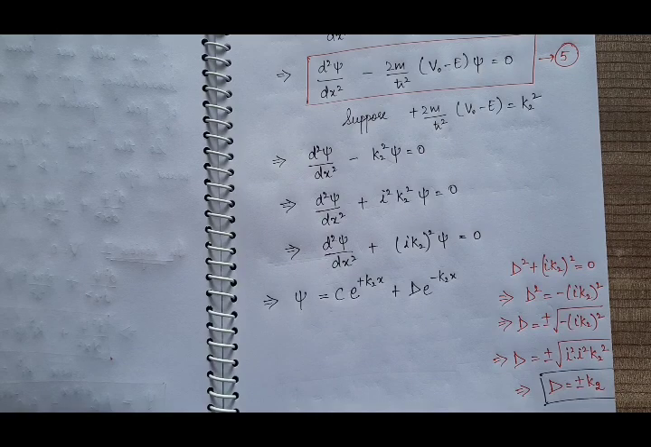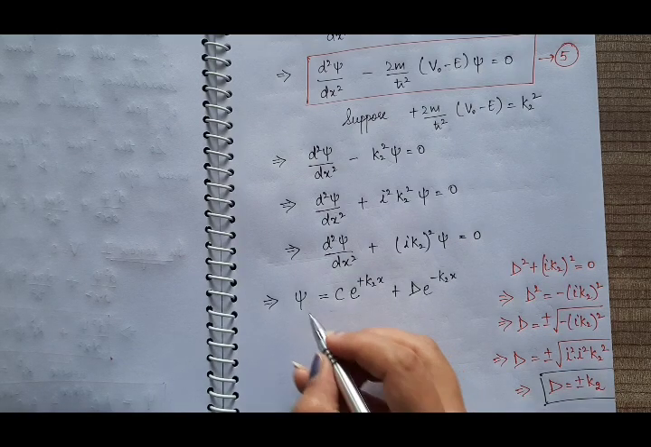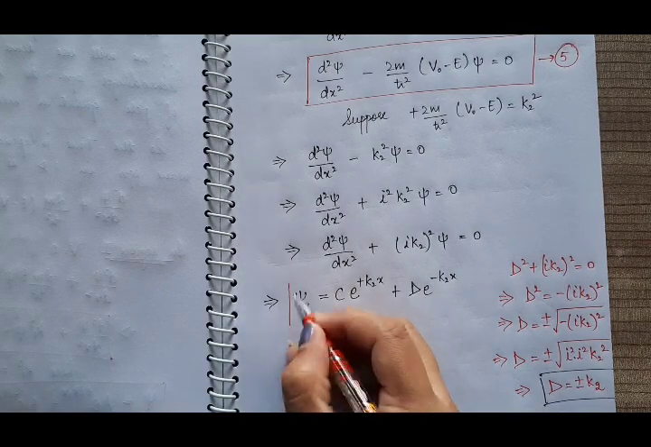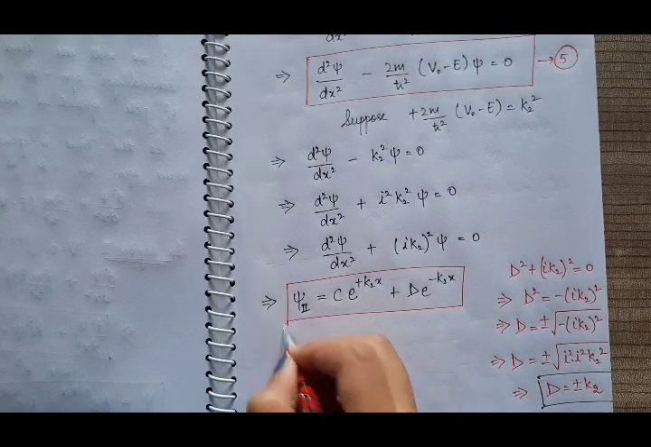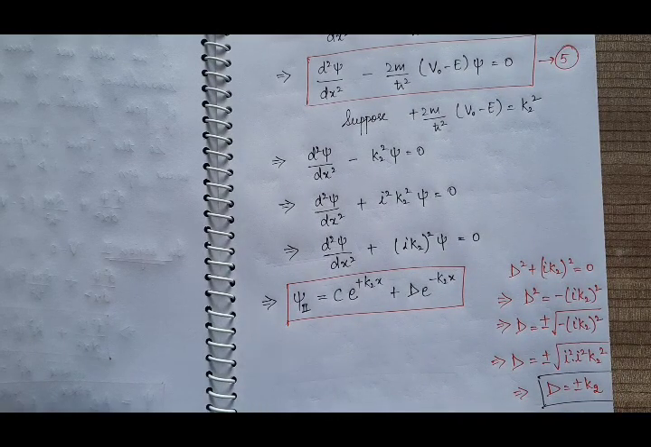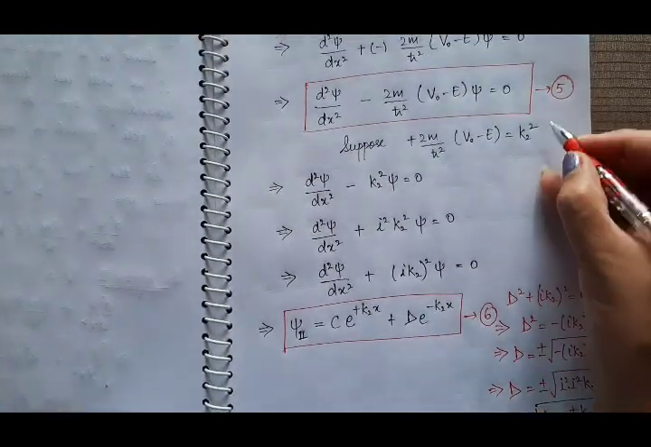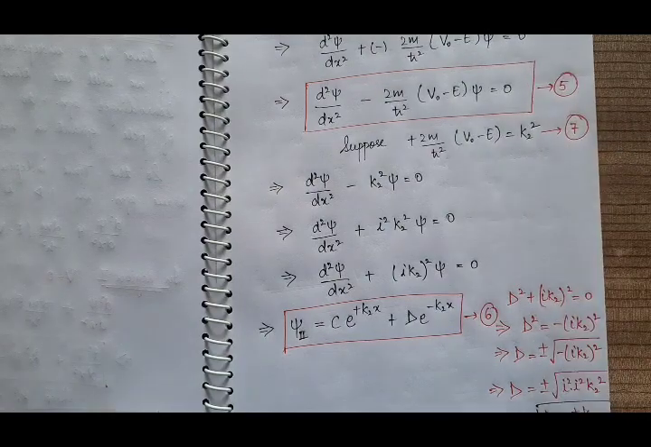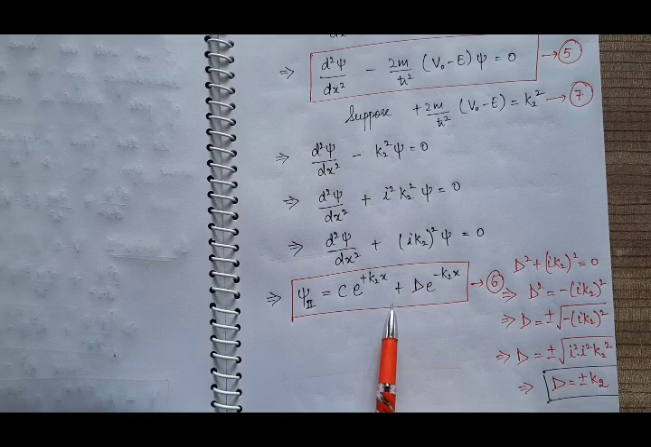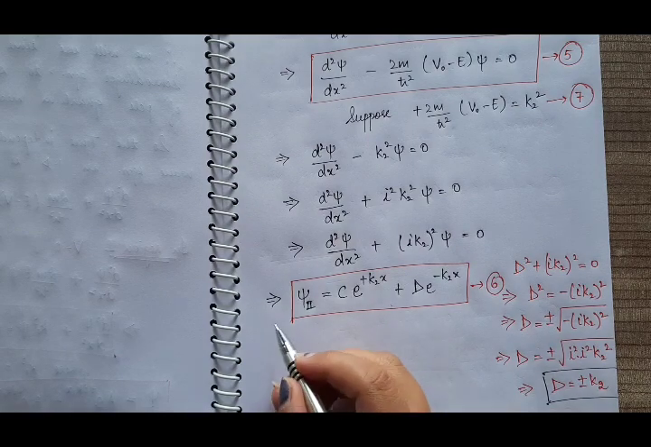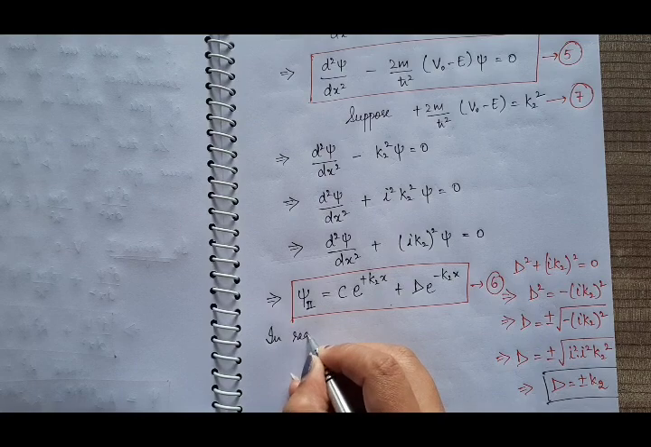And the wave function of the particle in region 2, suppose it as psi 2. So this is the solution of the Schrodinger wave equation in region 2. And suppose this as equation 6th and this one as 7th. Now in this equation 6th, this is the solution of Schrodinger wave equation in region 2, and we know that in region 2,